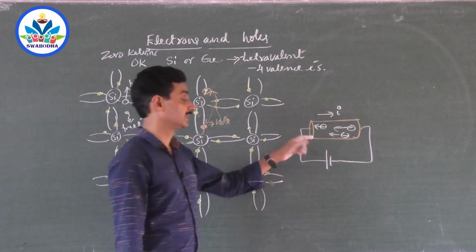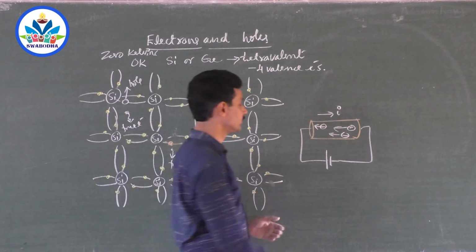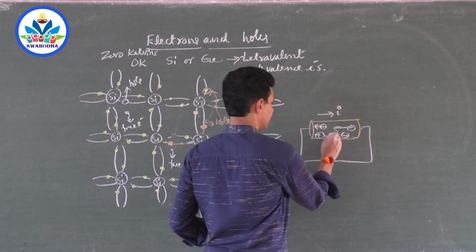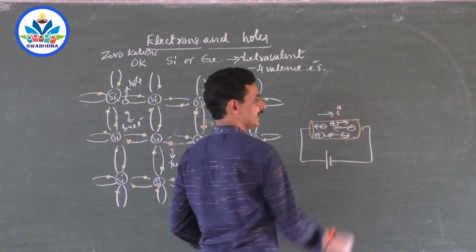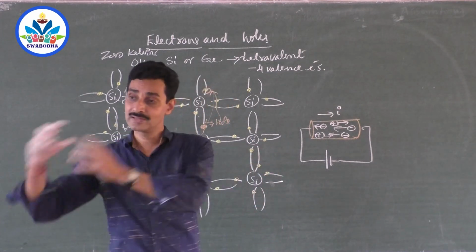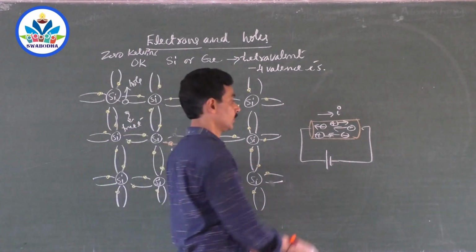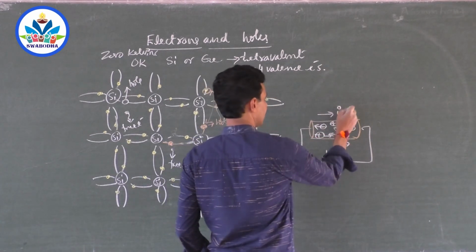Now suppose this is a semiconductor. How do the holes move? Holes move in this direction, right? Because they have been repelled by the positive and attracted by the negative. When electrons go and fill the holes, the hole gets shifted in the opposite direction. So holes will produce a current like this, and that is the direction of current itself.